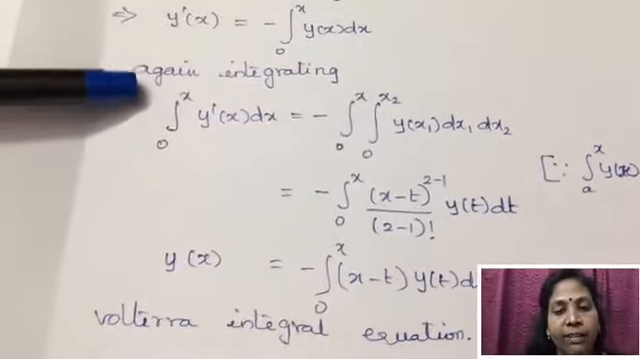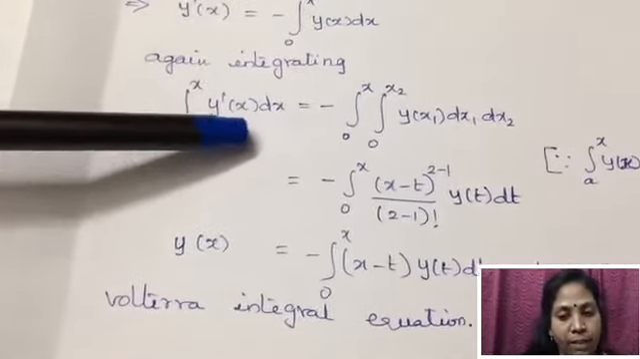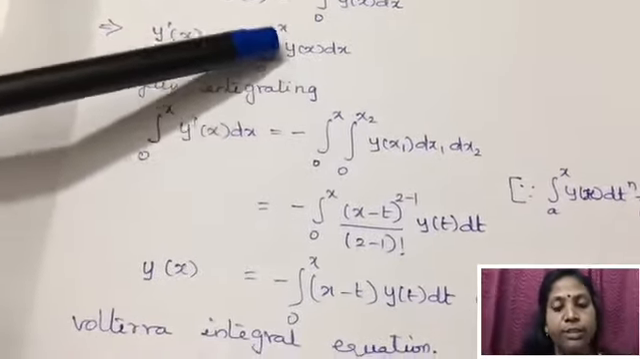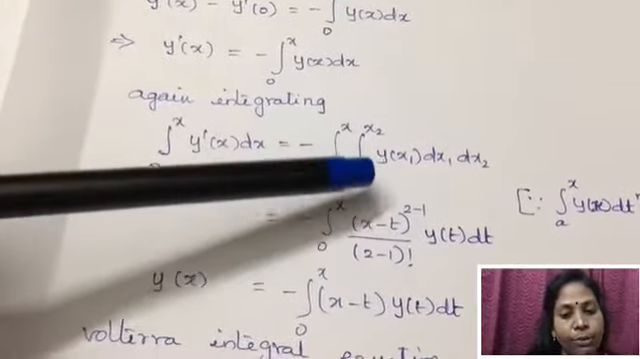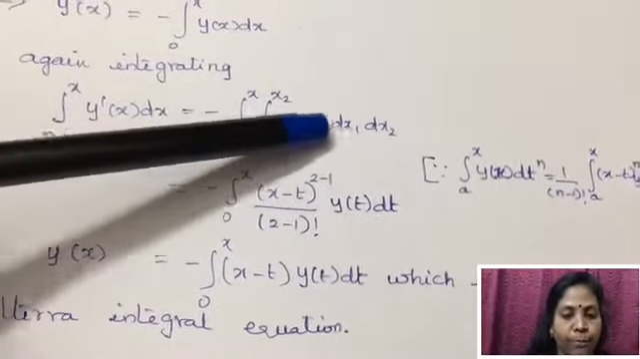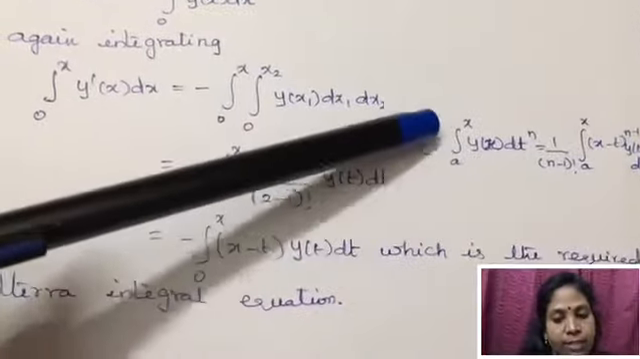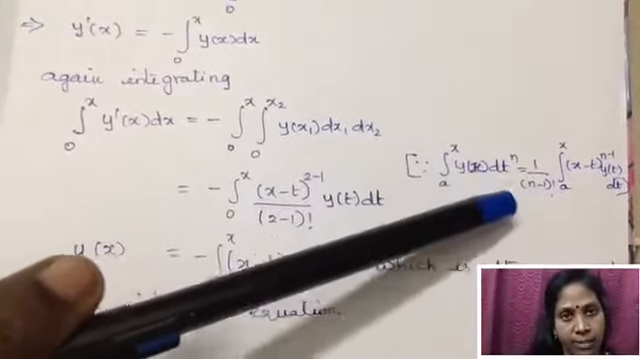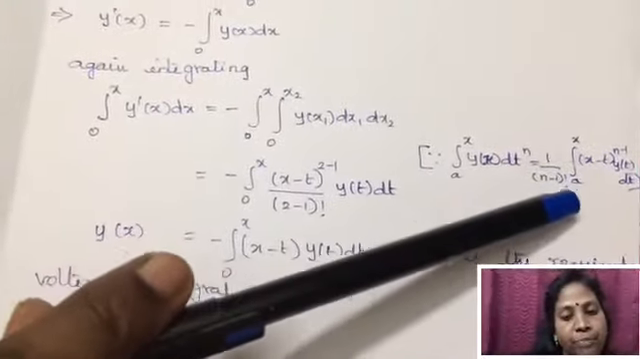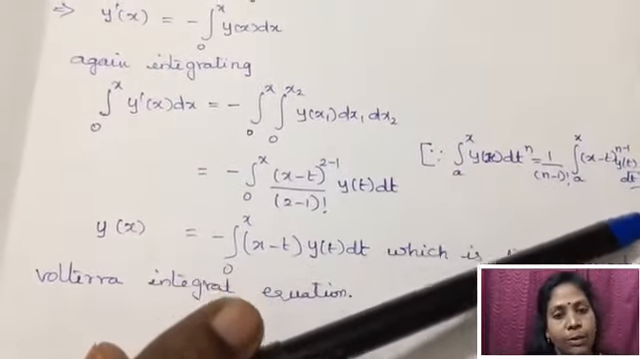So again integrating with the same limits 0 to x, we get integral 0 to x y dash of x dx equal to minus integral 0 to x, and since we already have one integral, we are introducing one more integration, so we get integral 0 to x2 of integral y of x1 dx1 into dx2. Now we apply the formula: the nth integral of y of x is 1 by (n minus 1) factorial into integral a to x of (x minus t) to the power n minus 1 into y of t dt.